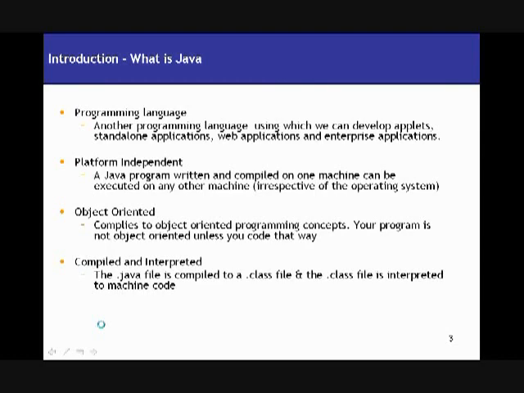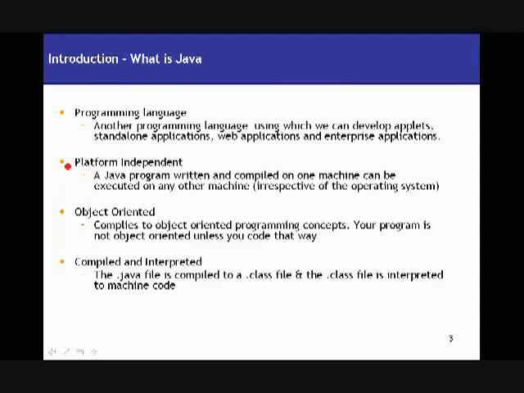Right? Okay, so what is Java? Java is nothing but a programming language. So as we have other programming languages like C, C Sharp, C++, and many others, Java is also a programming language. Using this language you can develop applets, standalone applications, web applications, and enterprise applications. So this is basically a very strong programming language, and it is one of the most widely used programming languages.